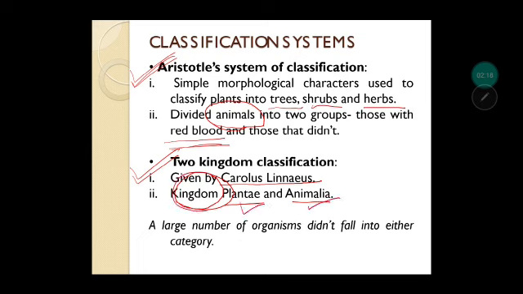A large number of organisms didn't fall into either category, means neither they were plants nor they were animals. So can you think of certain organisms? Yes, microorganisms, fungus, algae. Okay, so that is why a new classification system came into existence.